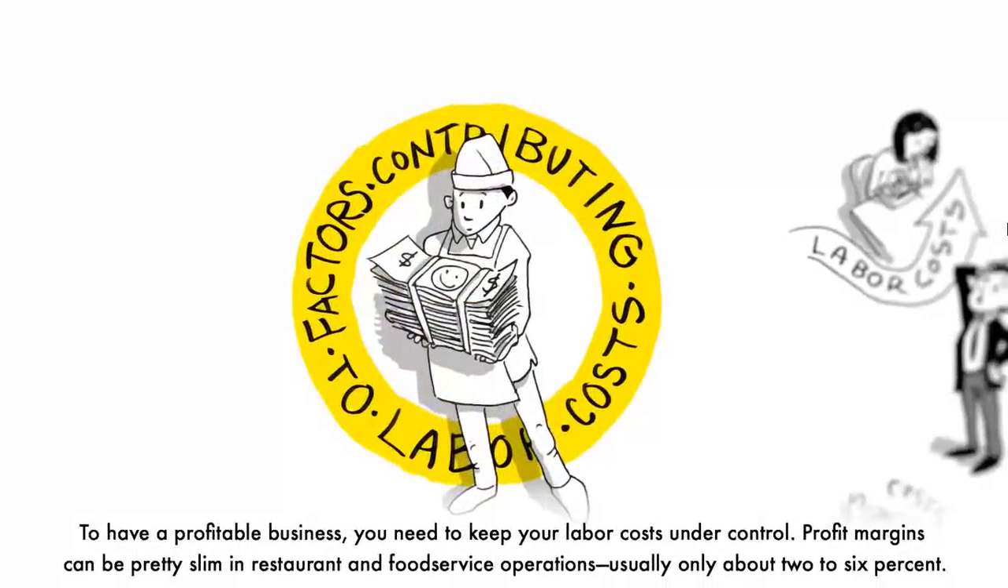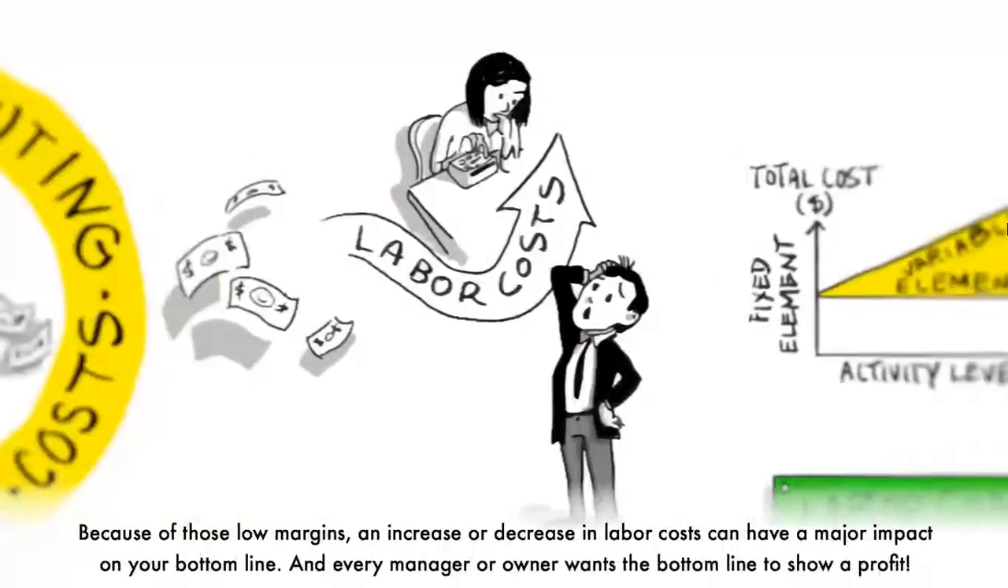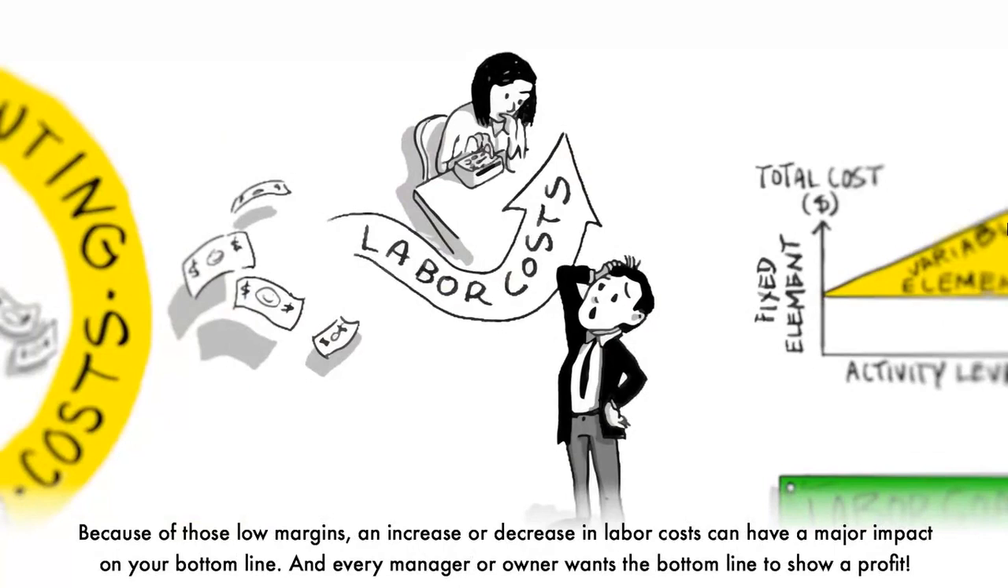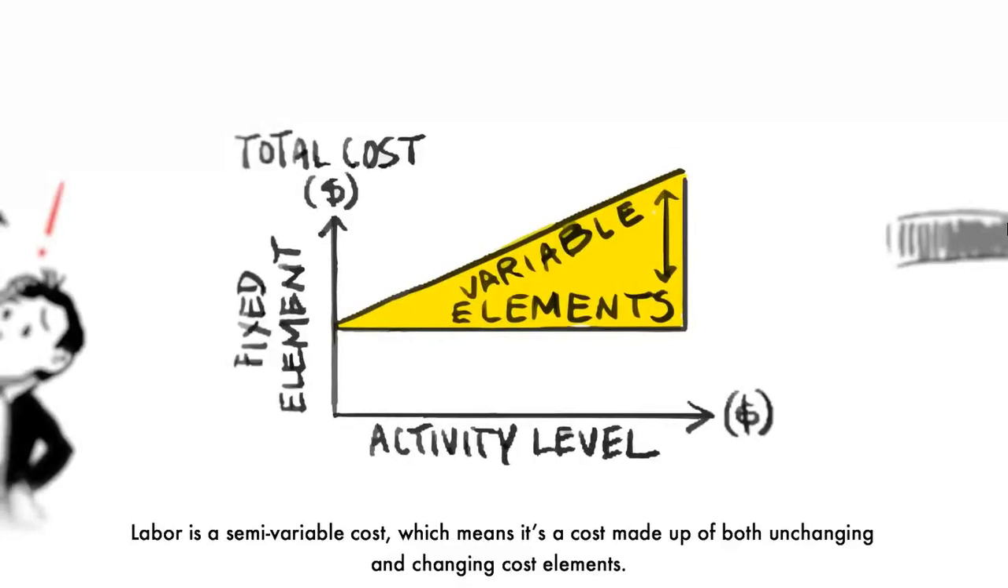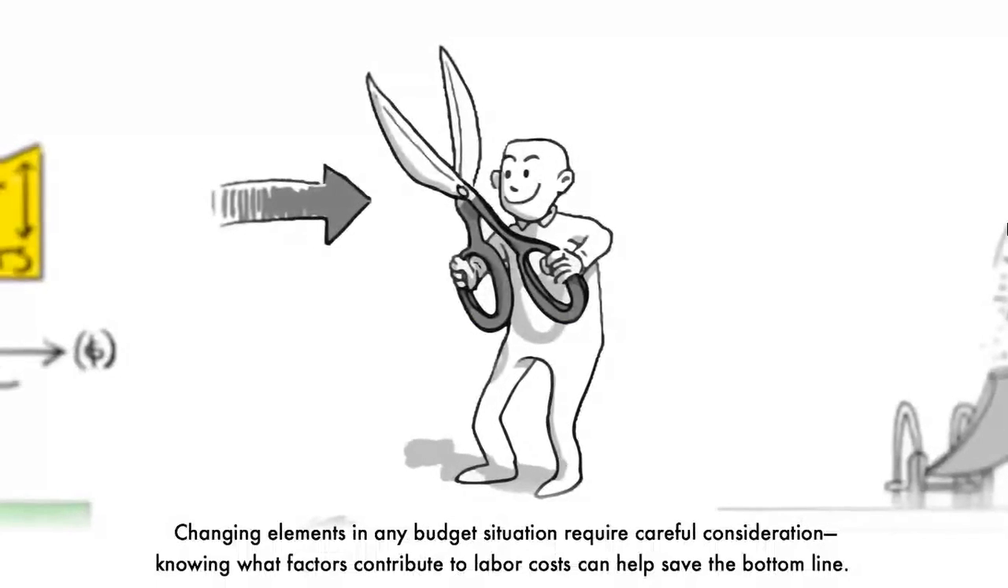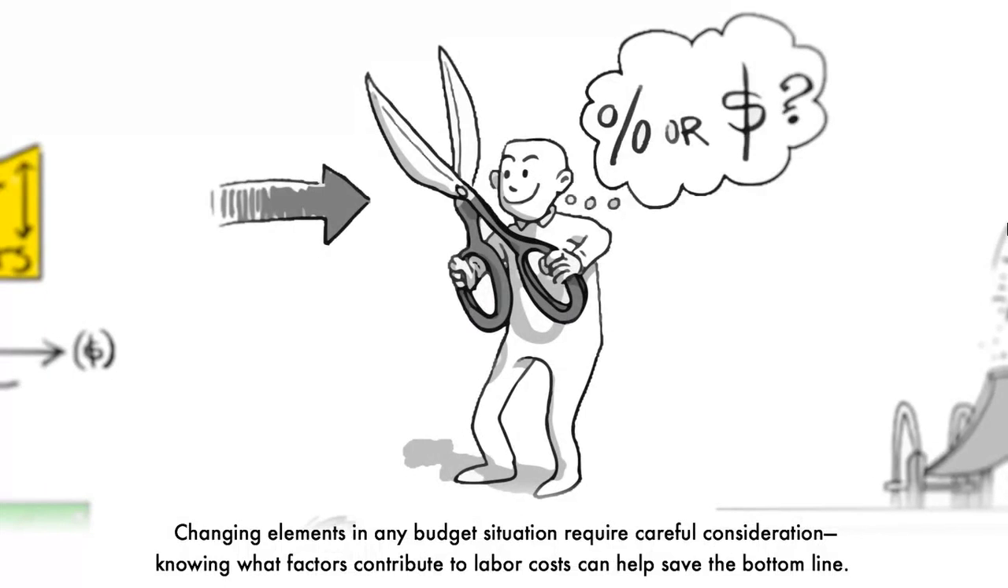To have a profitable business, you need to keep your labor costs under control. Profit margins can be pretty slim in restaurant and food service operations, usually only about 2 to 6%. Because of those low margins, an increase or decrease in labor costs can have a major impact on your bottom line. And every manager or owner wants the bottom line to show a profit. Labor is a semi-variable cost, which means it's a cost made up of both unchanging and changing cost elements. Changing elements in any budget situation require careful consideration. Knowing what factors contribute to labor costs can help save the bottom line.